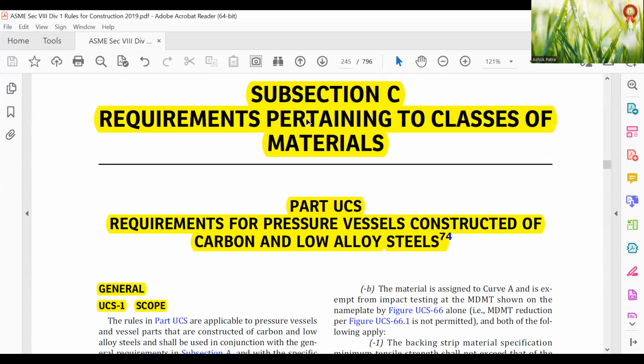Good morning, friends. Today we will start ASME Section 8 Division 1, Subsection C, requirements pertaining to classes of material. Part UCS, requirements for pressure vessel construction constructed of carbon and low alloy steels. General, UCS-1 scope.